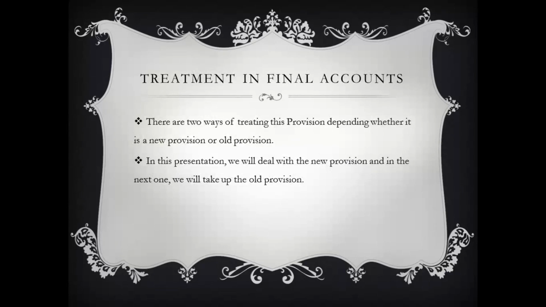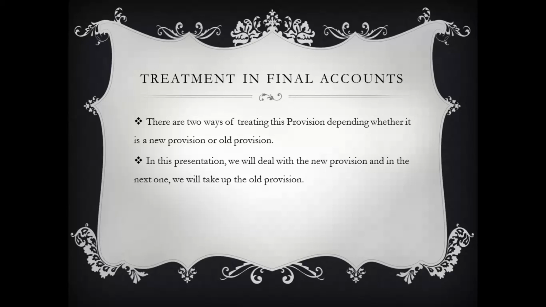Now, how do we treat provision for bad debts in final accounts? There are two ways, depending on whether it is a new provision or an old provision. A new provision for bad debts will have to be created in the present financial year, whereas an old provision is carried forward from the previous financial year, which means it has got created in some other financial year and is being carried forward.